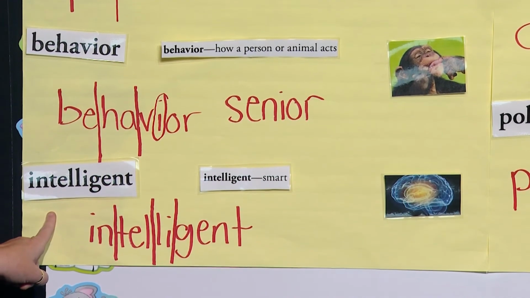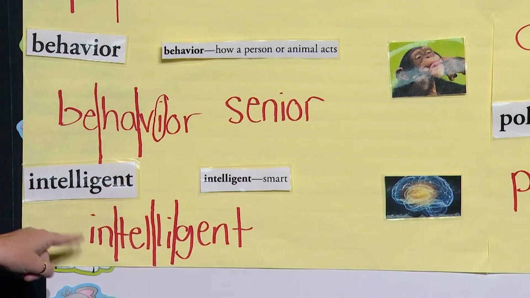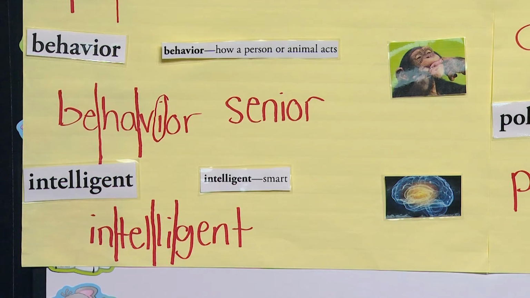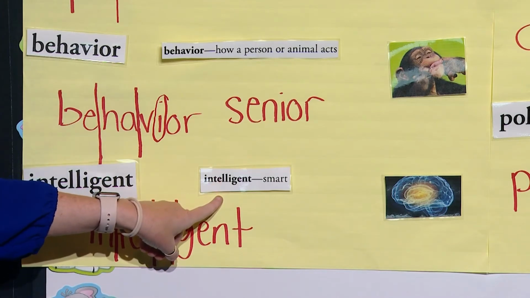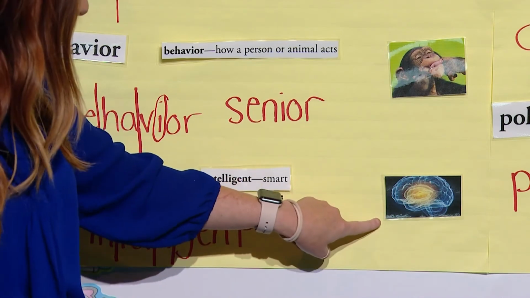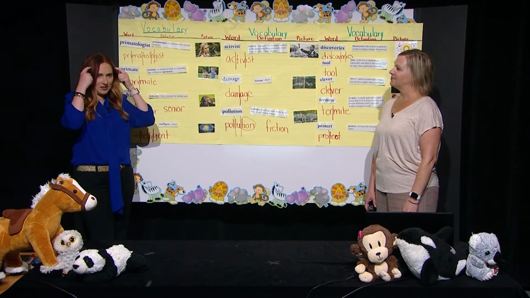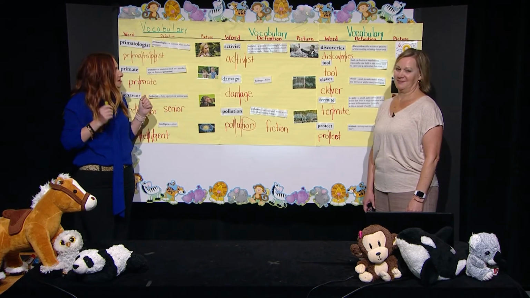All right. Our next word is intelligent. Can everybody say intelligent? Intelligent. Great job. Boys and girls, I know you know this definition. That's right. Intelligent means to be smart. And we have a picture of the brain because that is what gives us our smarts.